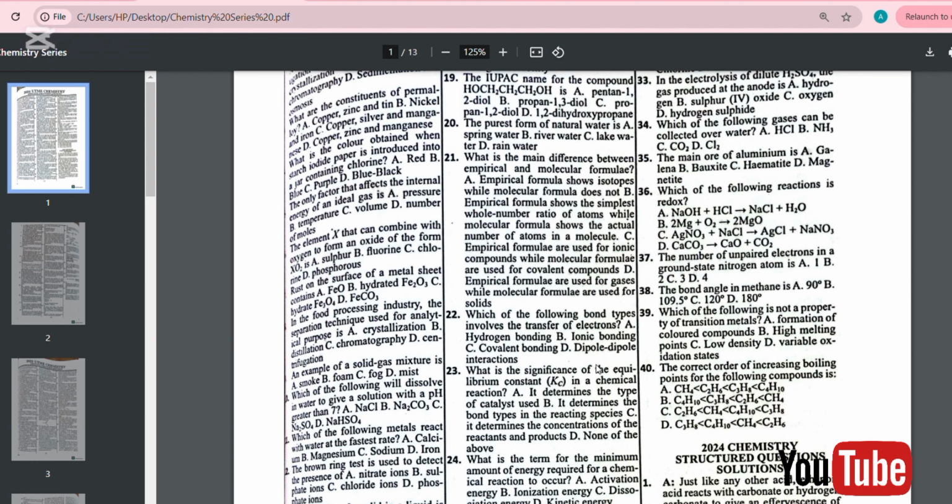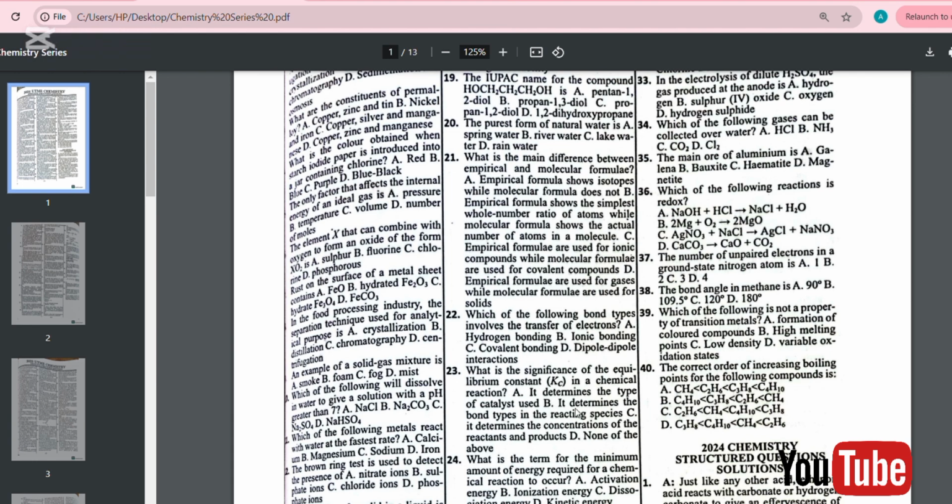Number 23. What is the significance of the equilibrium constant, which is Kc, in a chemical reaction? A, it determines the types of catalyst used. B, it determines the bond type in a reacting species. C, it determines the concentration of the reactant. D, none of the above. The answer is C.